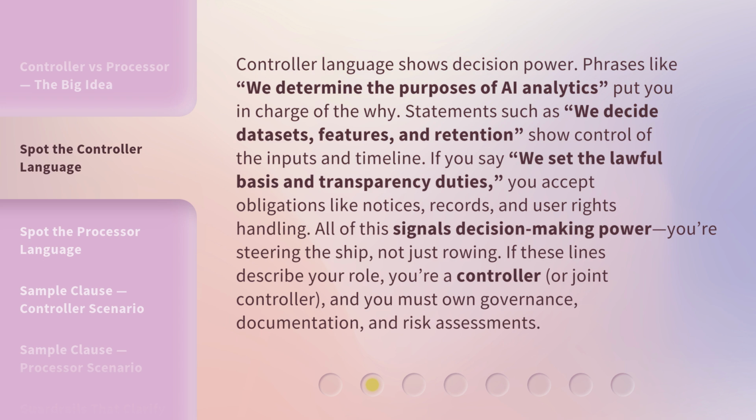handling. All of this signals decision-making power. You're steering the ship, not just rowing. If these lines describe your role, you're a controller or joint controller, and you must own governance, documentation, and risk assessments.